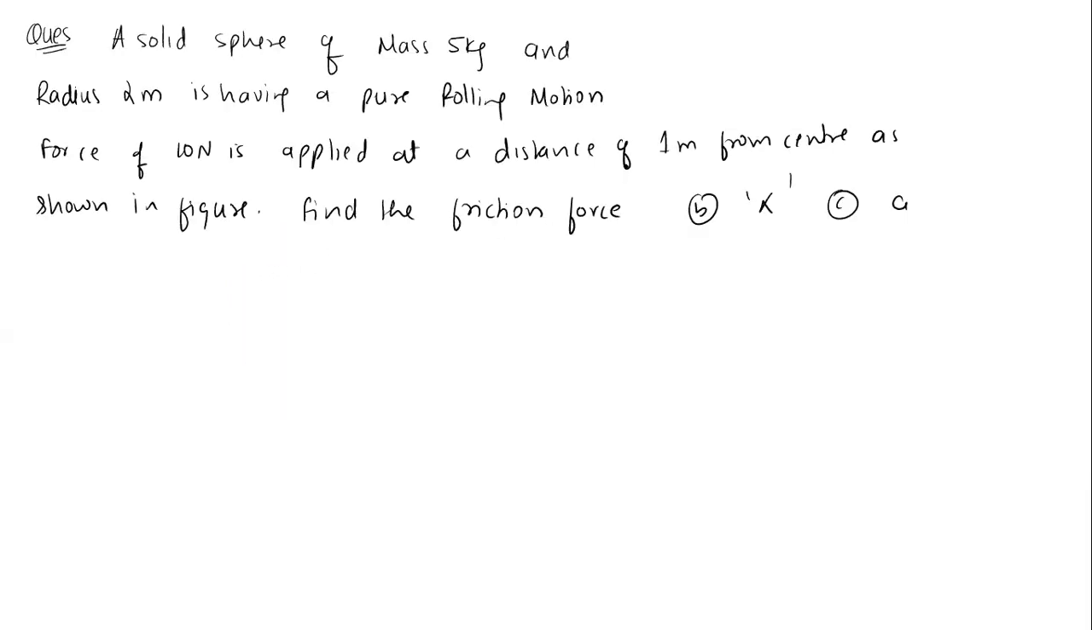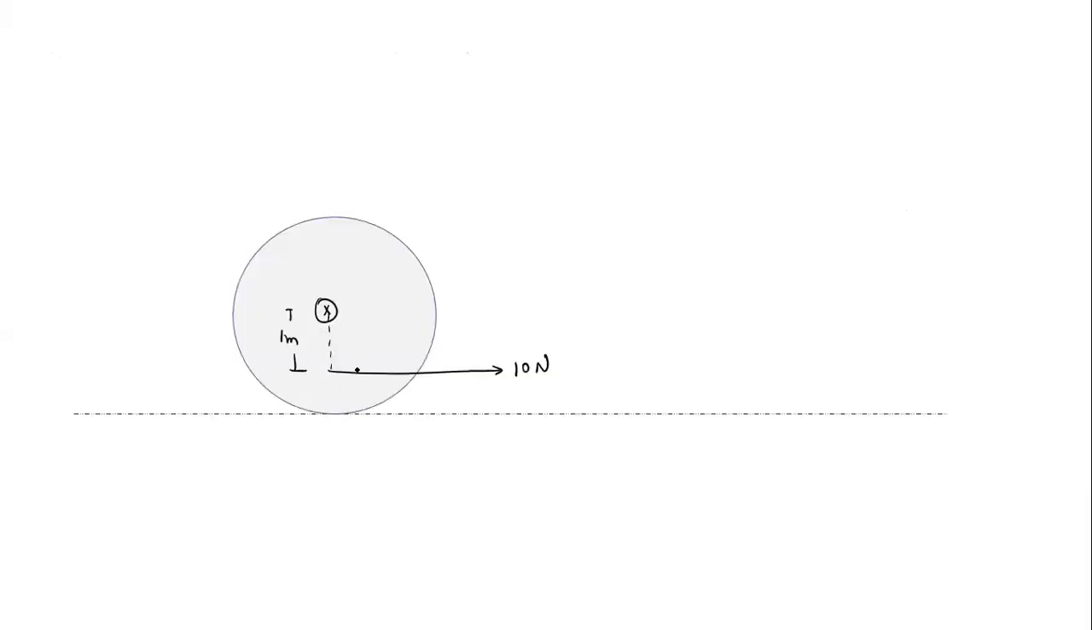So the figure is given like this: this is the center of the solid sphere. We apply a force of 10 Newton at a distance of 1 meter from the center. The friction is sufficient for pure rolling. A solid sphere of mass 5 kg and radius 2 meter. We have to find the value of A, alpha, and the friction force.